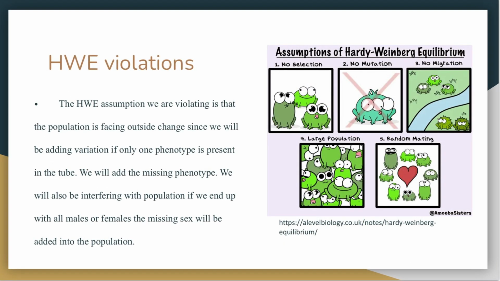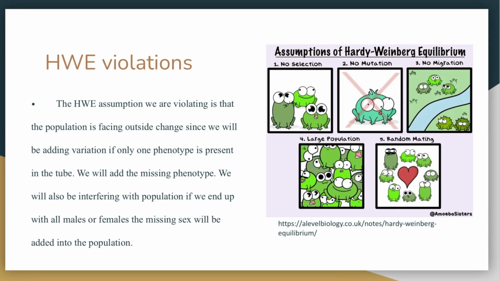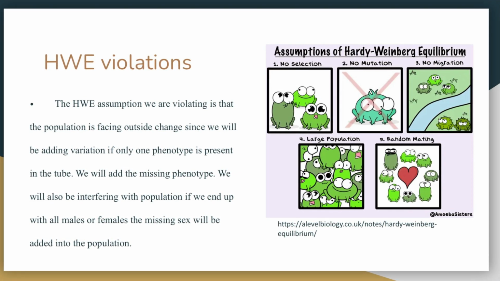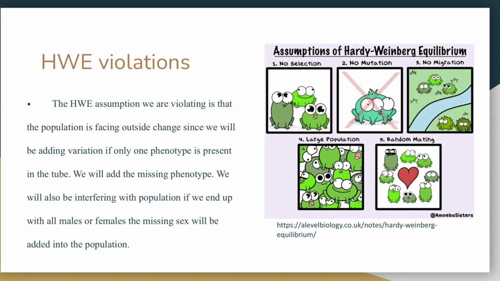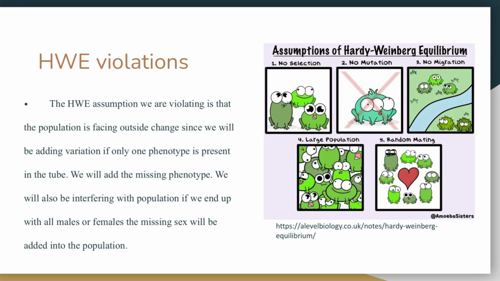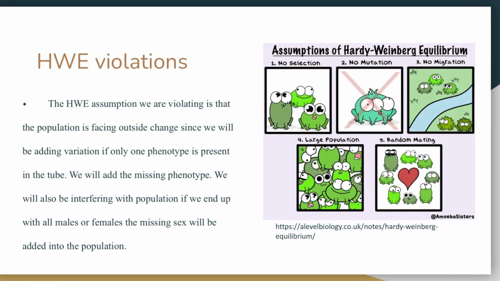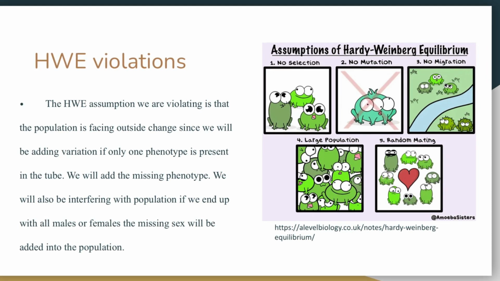HWE violations. The HWE assumption we are violating is that the population is facing outside change, since we will be adding variation if only one phenotype is present in the tube. We will add the missing phenotype. We will also be interfering with the population if we end up having all males or all females in the tube, which would then lead us to add the missing sex.